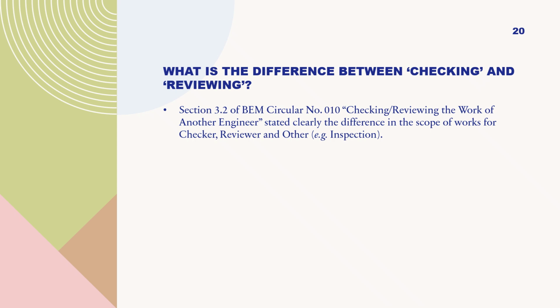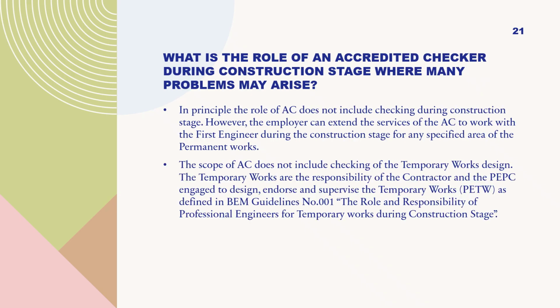and other, e.g. inspection. What is the role of an accredited checker during construction stage where many problems may arise? In principle, the role of AC does not include checking during construction stage. However, the employer can extend the services of the AC to work with the first engineer during the construction stage for any specified area of the permanent works. The scope of AC does not include checking of the temporary works design.